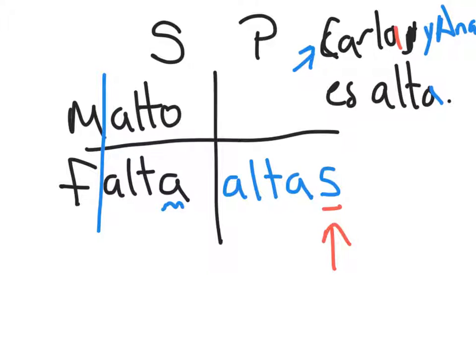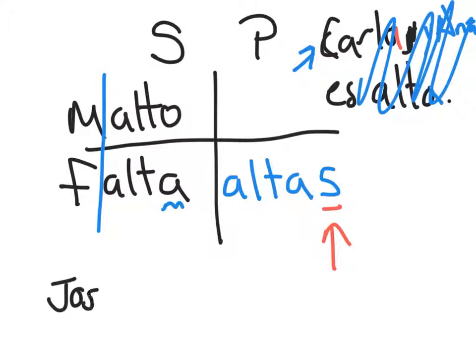And if we just started a brand new sentence, and we said José y Ramón. Now we got two people, and they're both male.